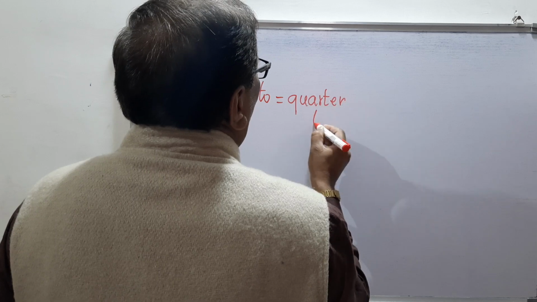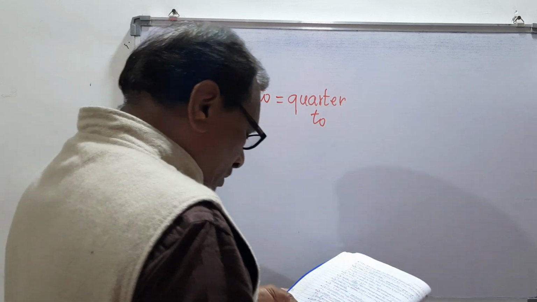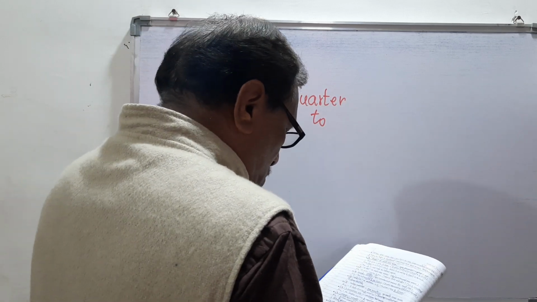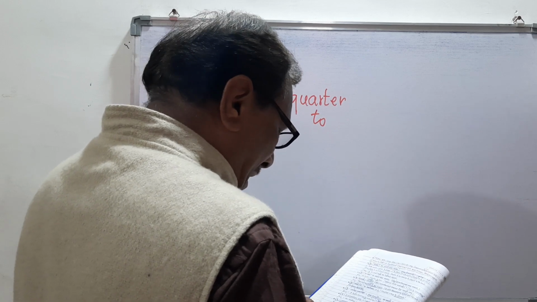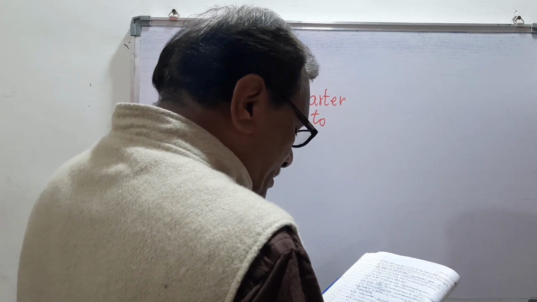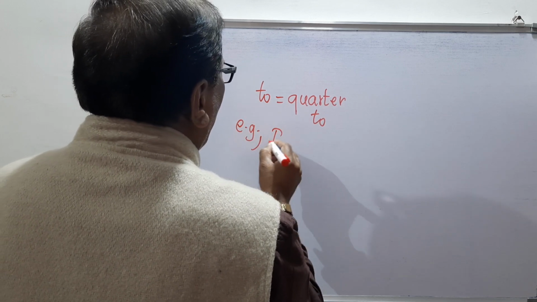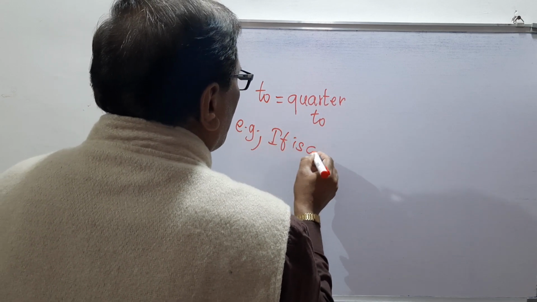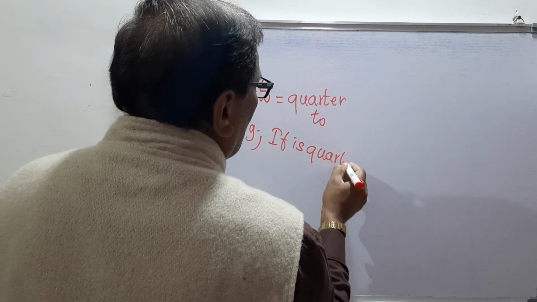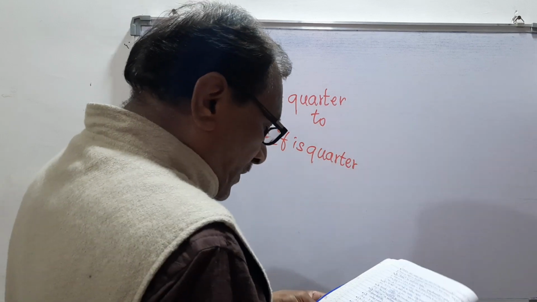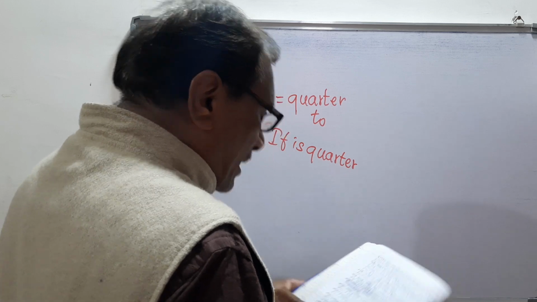So remember, "to" means what? Quarter to. The explanation is that it is quarter to 9.